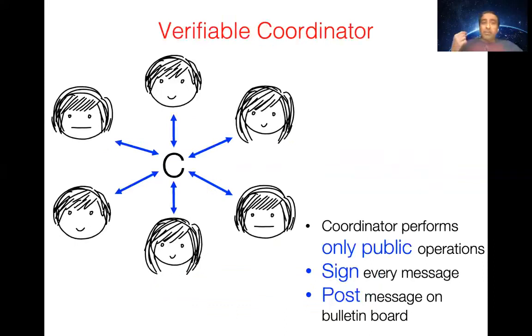As we mentioned before, we are going to introduce a new party called the coordinator. This coordinator only performs public operations. That's why it's verifiable. I can publish everything that this coordinator is doing, and a third party can come and audit it later. And then we're going to have every party sign every message. And finally, we can put the entire transcript on a bulletin board. And this additionally gives a public verifiability feature of our protocol. Imagine that we generate an RSA modulus this year.